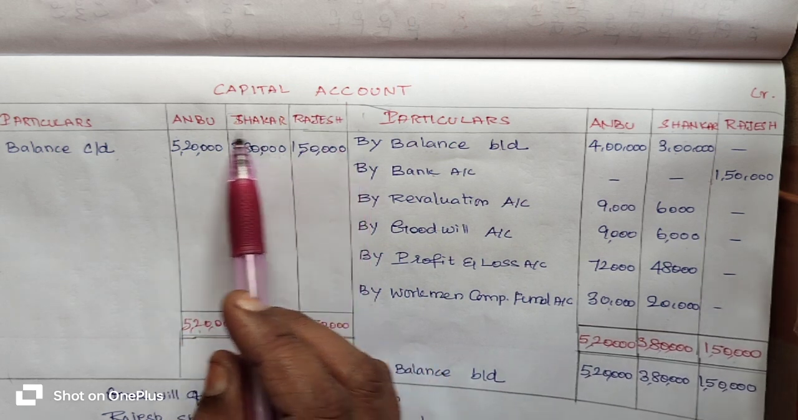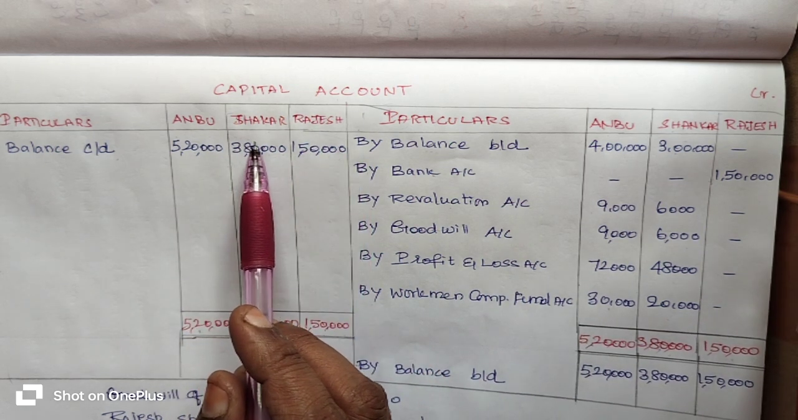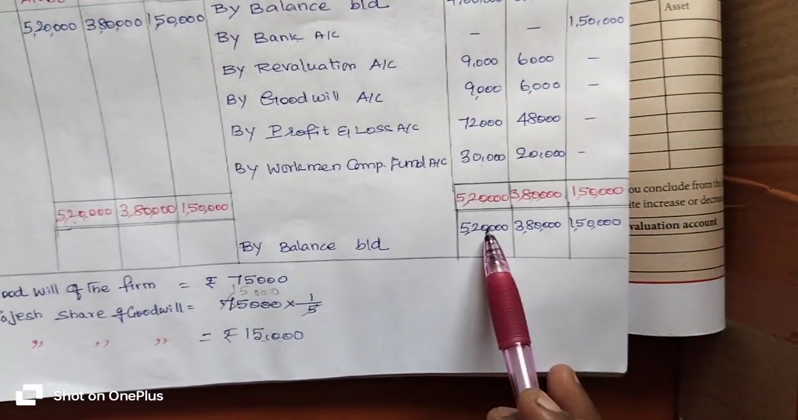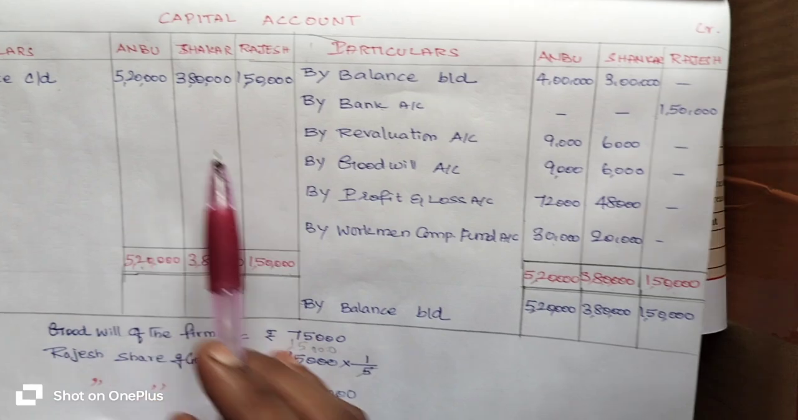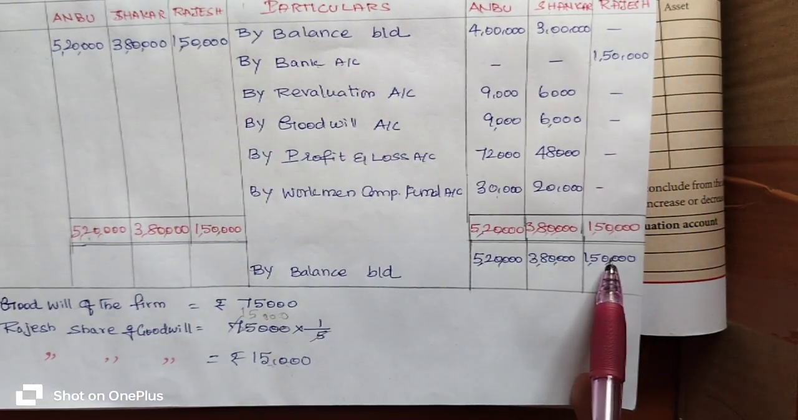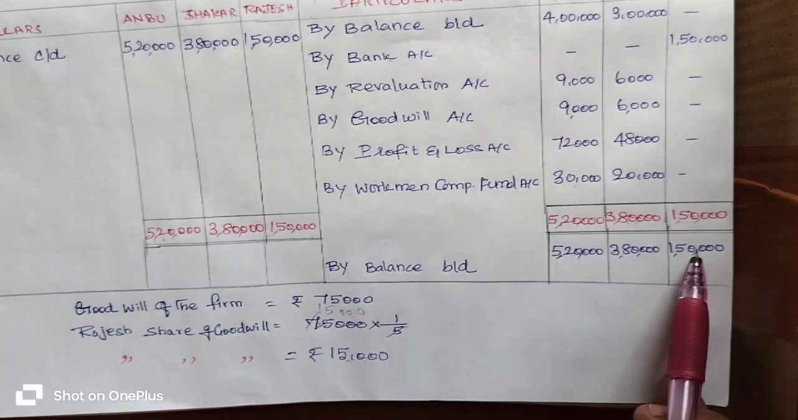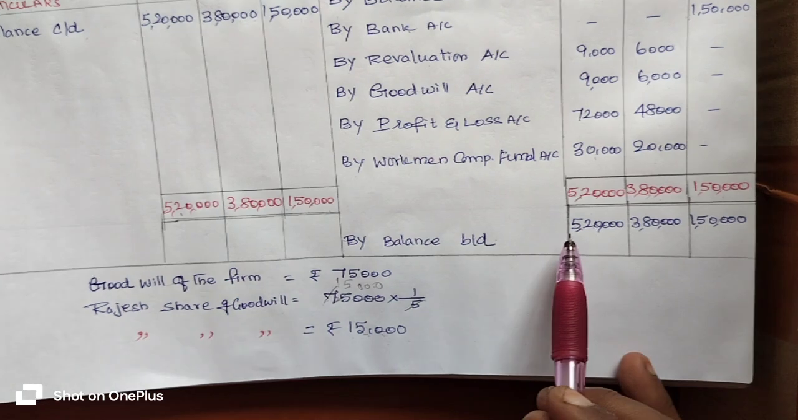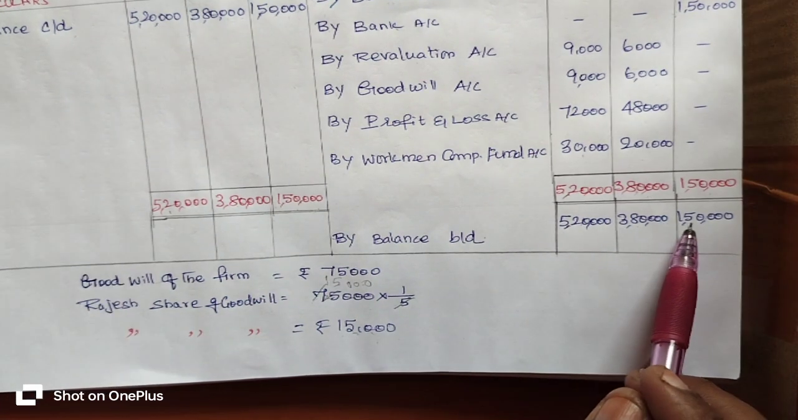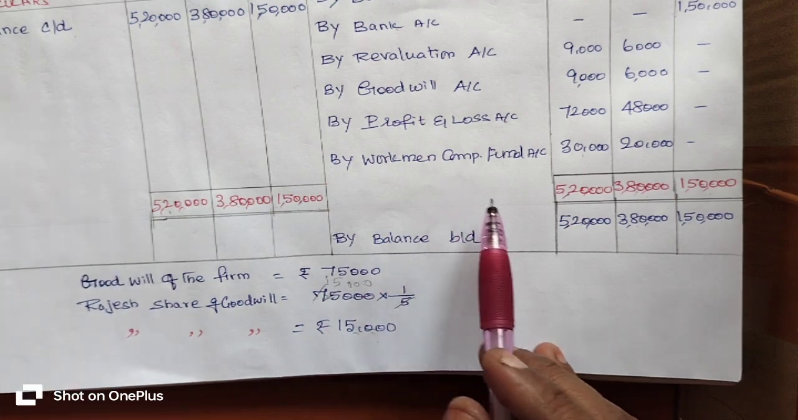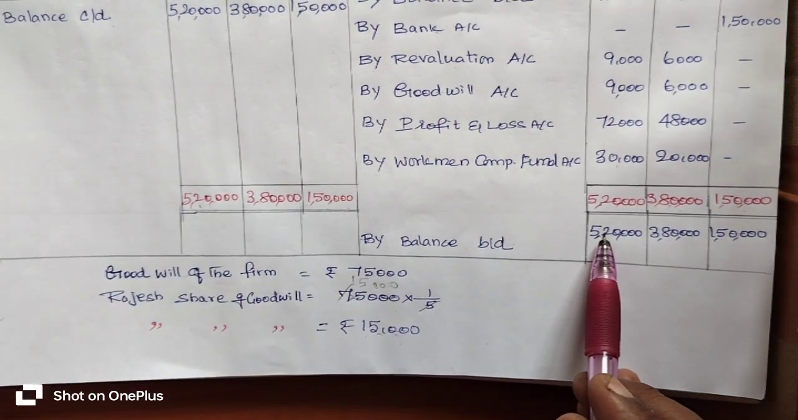After we find the closing balance, immediately you bring it down to the opposite side and enter it below the total: the same values, 5 lakh 20,000 rupees, 3 lakh 80,000 rupees and 1 lakh 50,000 rupees. Against this you write by balance brought down, which means this is the opening balance of the capital account for the next accounting period.